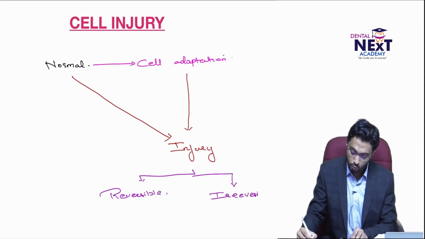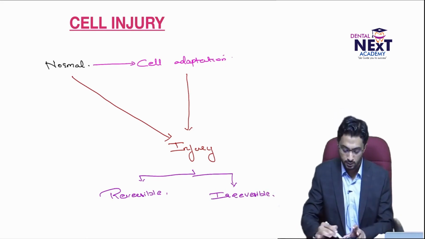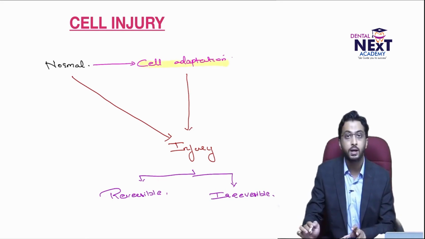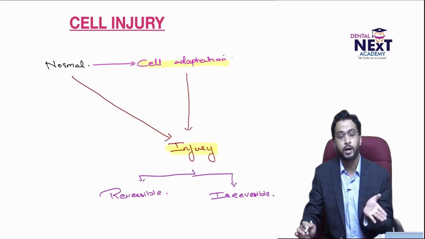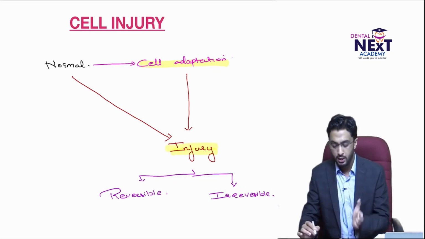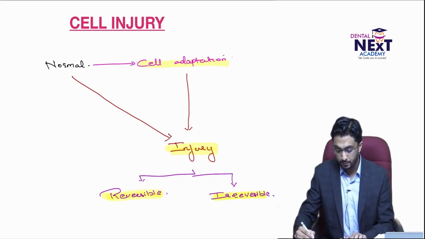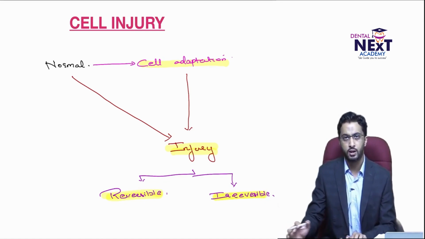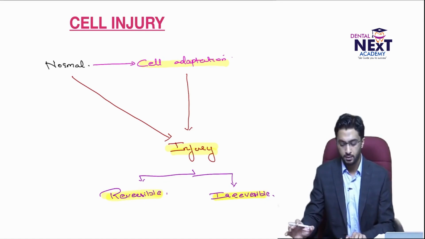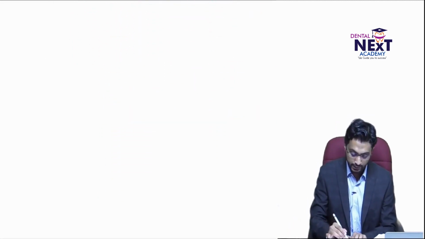So this is what we are going to study in this chapter. What is cellular adaptation, and what are the different types of cellular adaptations? Then how does cellular adaptation lead to cellular injury, what is the mechanism, what happens in reversible injury and irreversible injury, and what are the different types of irreversible injury. This is the basic thing we are going to cover in this chapter. Let us first start with cellular adaptations.